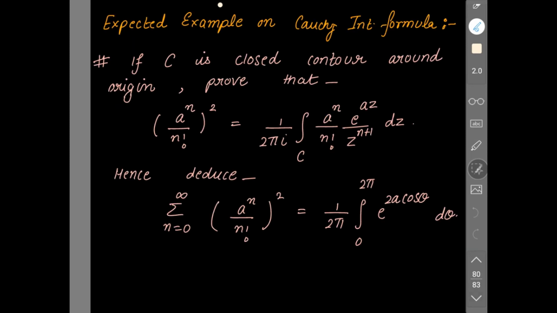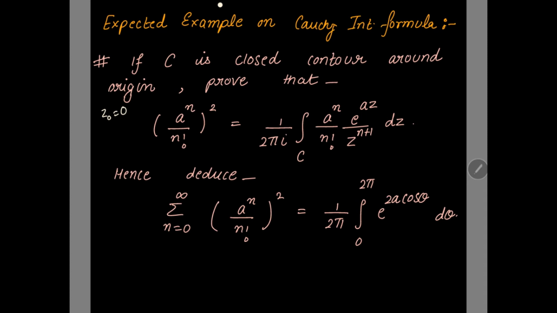Next, there is an expected example on Cauchy's integral formula which we need to do, which is very important. If C is a closed contour around the origin, here also z0 is equal to 0 given. We have to prove that (a^n over n factorial) whole squared is equal to 1 over 2πi integral over C of a^n e^(az) over n factorial z^(n+1) dz.